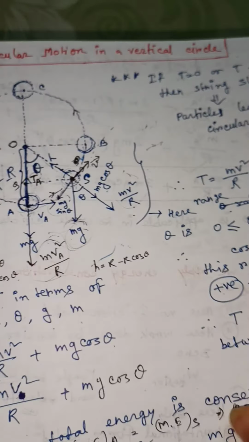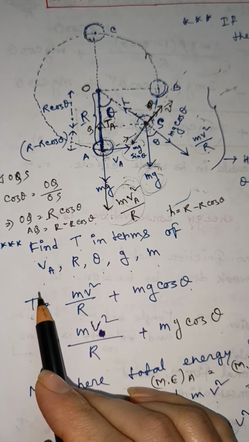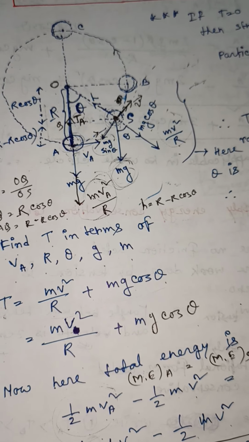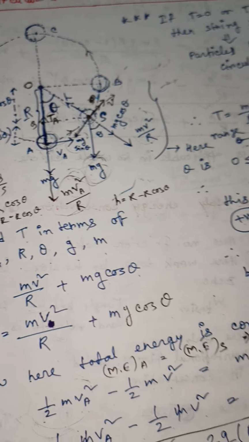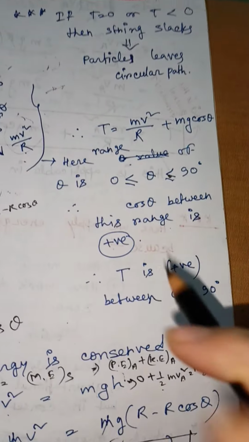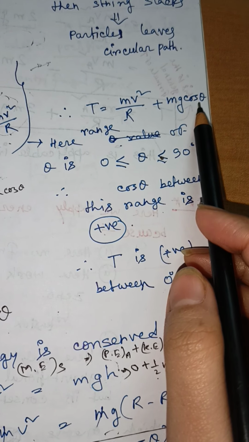And just look at here, this tension, that means the value of tension, never becomes negative between A and B point, right? T equals mv square by r plus mg cos theta.